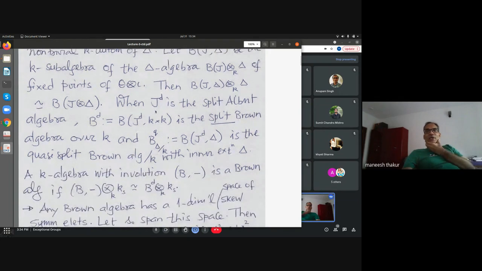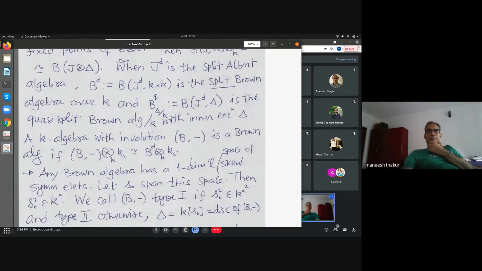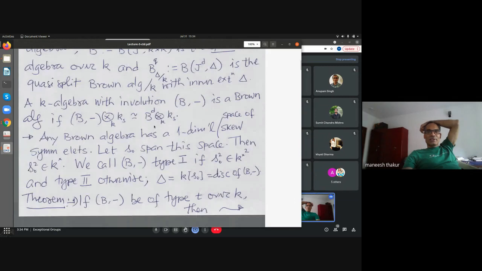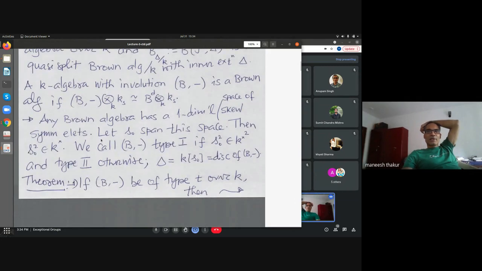And if you start with the split Albert algebra and do what I said, then that gives rise to, so I will just go to the theorem. I wanted to tell you that. Here the definition of Brown algebra is given. A Brown algebra over any field is an algebra which is not necessarily associative, which when you base change to the separable closure gives you the split Brown algebra over K_s.